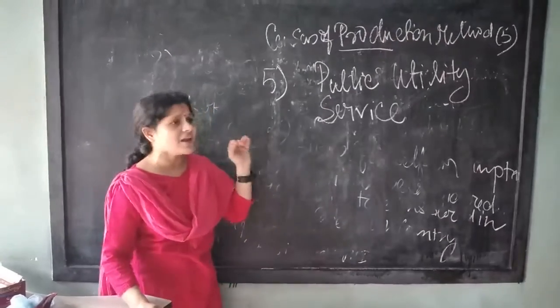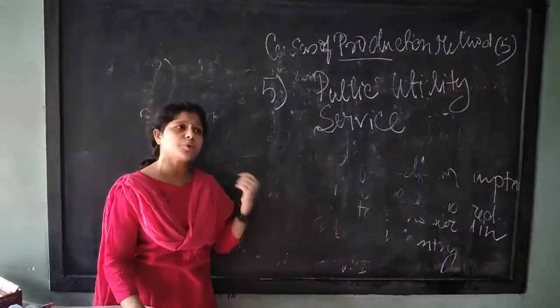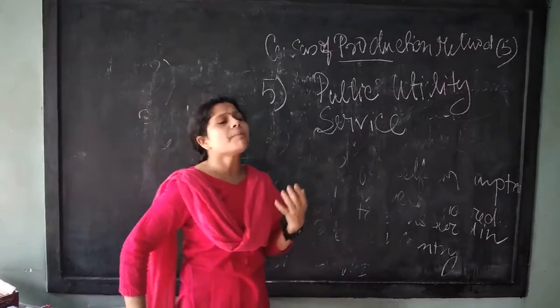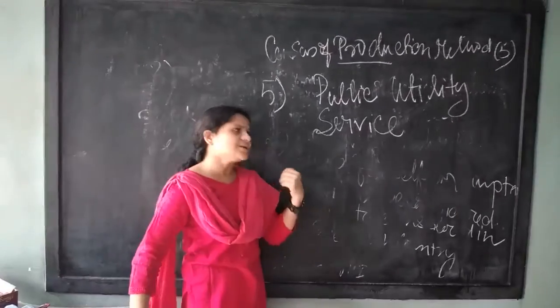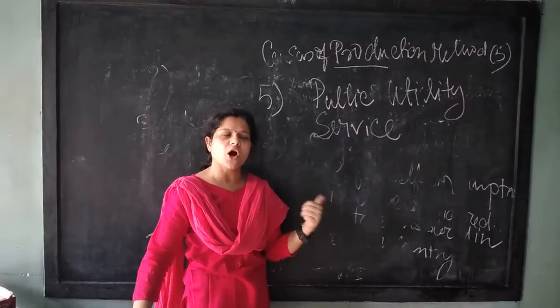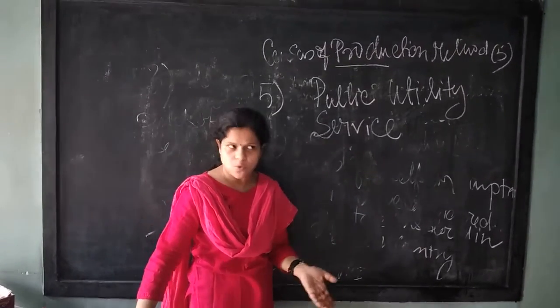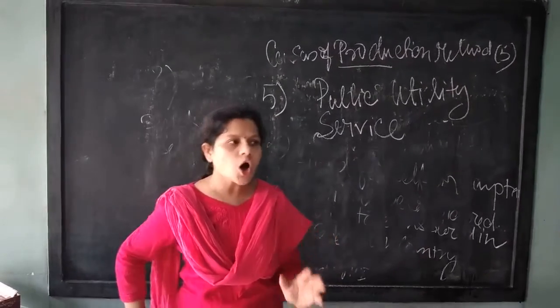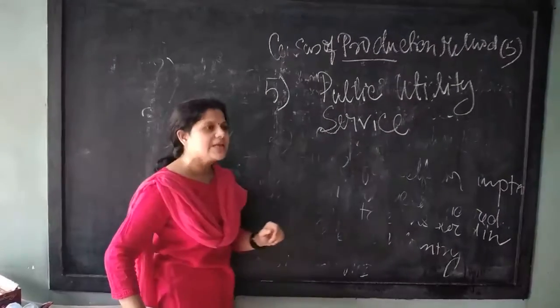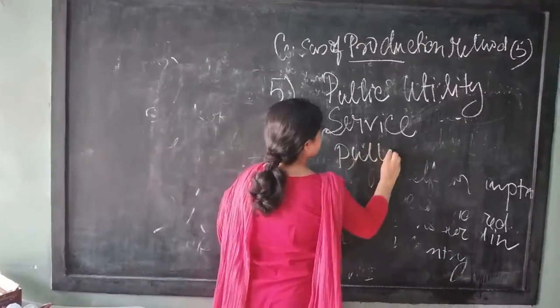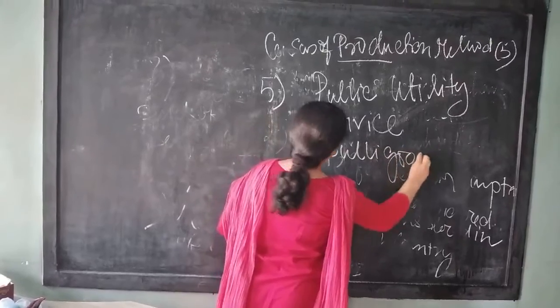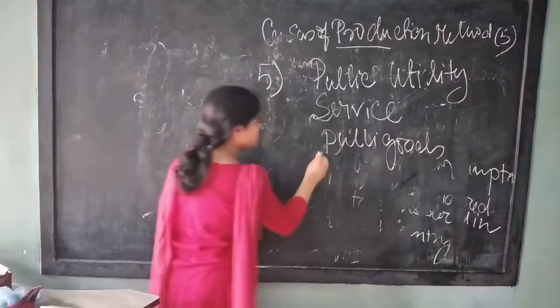It doesn't have any market value because it has been produced to provide benefit to the public, not for commercial purpose. The motive of the government is not to produce and sell, because these are not commercial commodities, these are public goods, but non-commercial commodity.